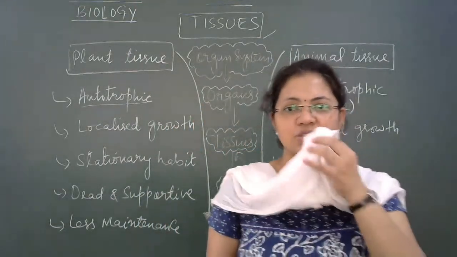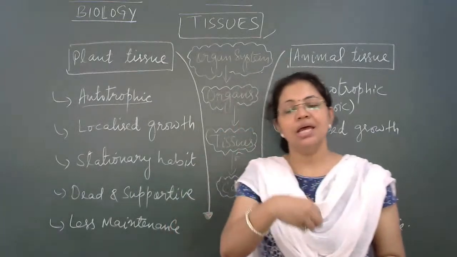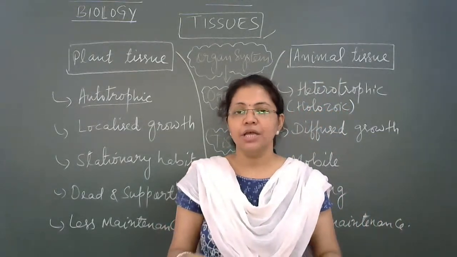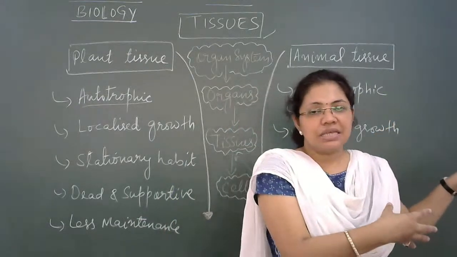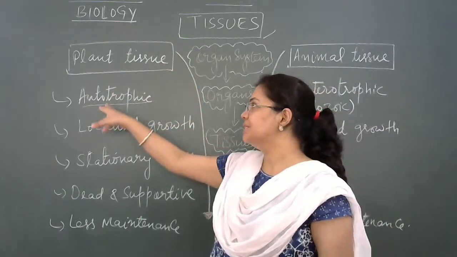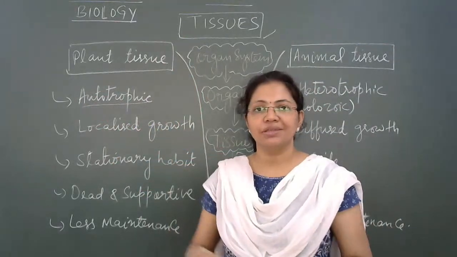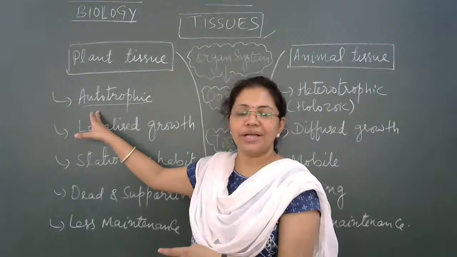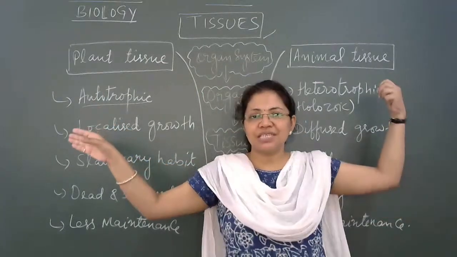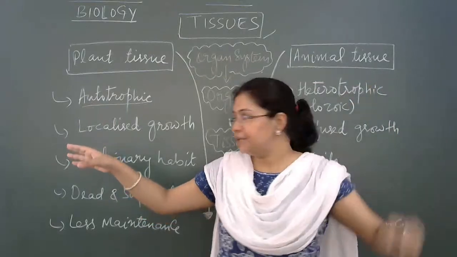Now, holozoic means that we consume the food as a whole and then it is digested inside our body, right? So animals are heterotrophic by mode of nutrition, whereas plant tissues are autotrophic. That's why nature has provided plants with chlorophyll, and that is absent from the animals, right?